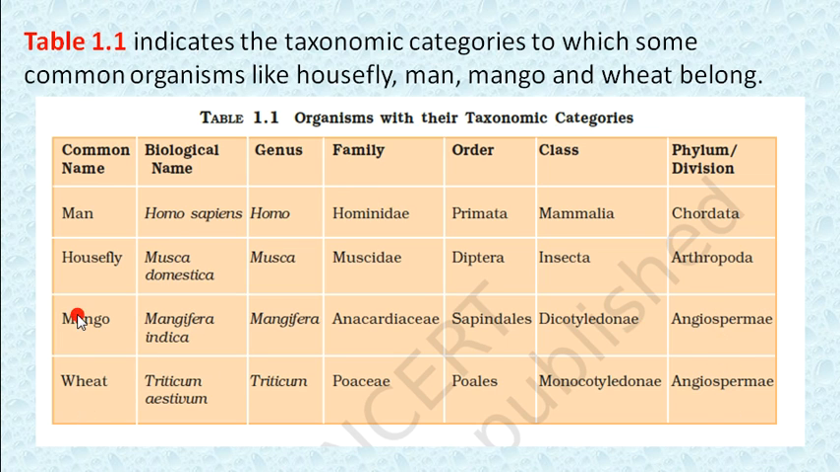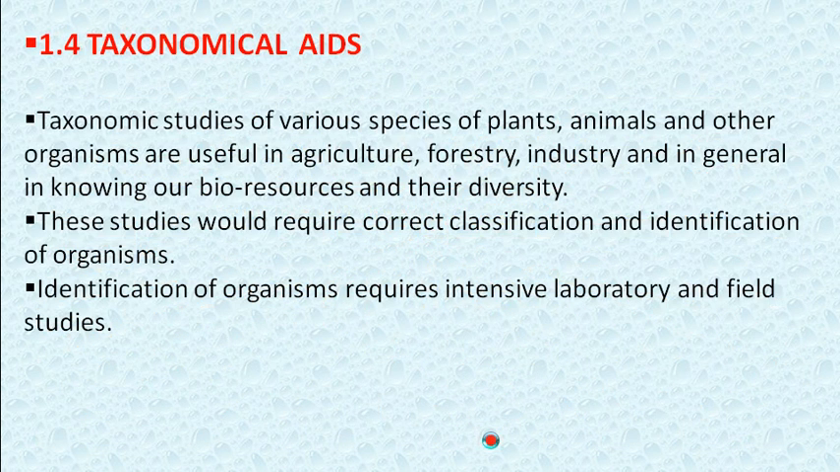Mango and wheat are placed in the same phylum, Angiosperm, but wheat is a monocot and mango is a dicot. So the classes are different, but the phylum is the same. You can see it like this.